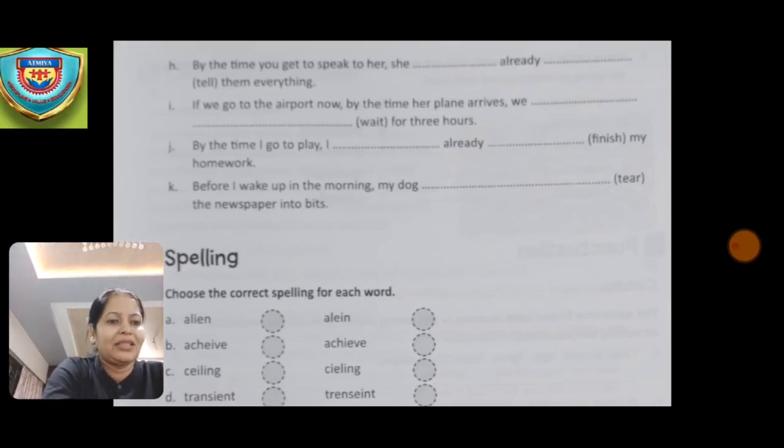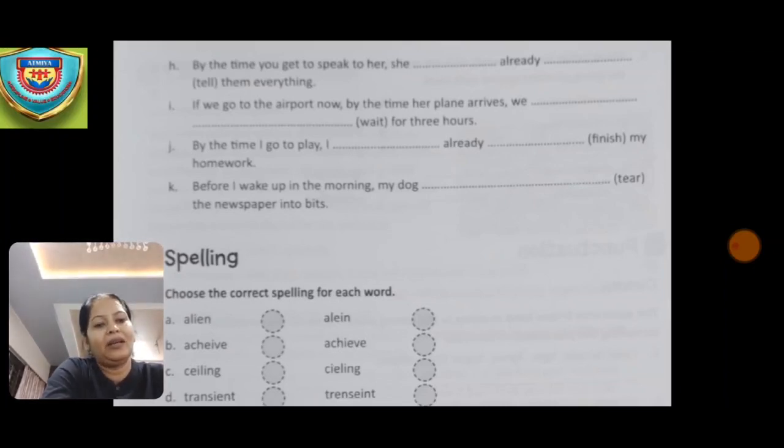Will have been waiting. Okay, now the next one, by the time I get to play, I dash already dash finish my homework. So the answer for J will be will have finished. Okay, so I'll repeat again. By the time I get to play, I will have already finished my homework.